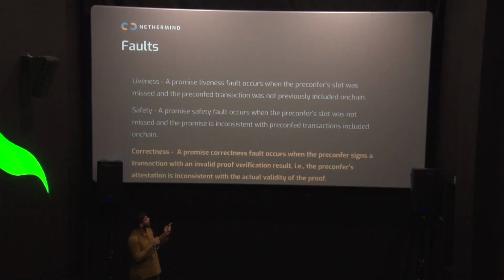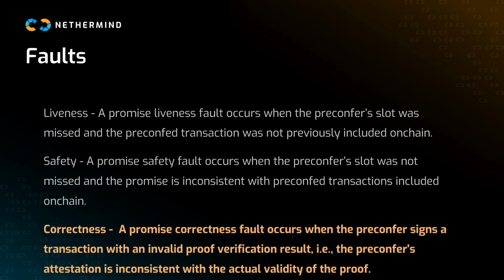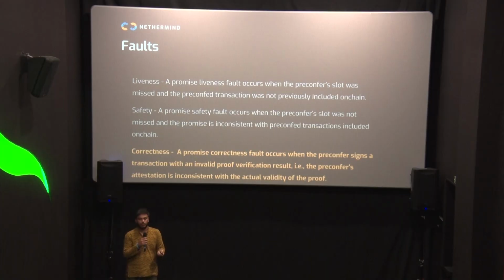How can this fail? There are 3 ways this can fail. First is liveness. The proposer at slot n plus 2 doesn't propose a block at all, and then your guarantee was not met. The second is safety, where the proposer did propose a block at slot n plus 2, but did not include your transaction. In this case, you did not get your proof verification.